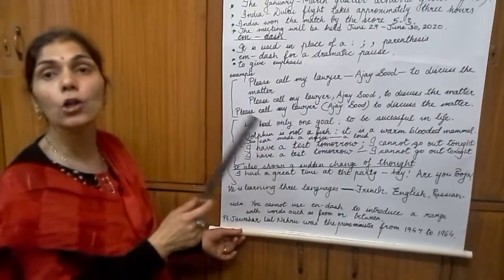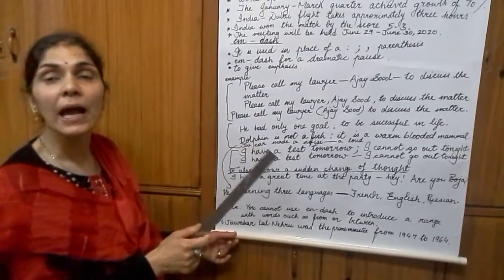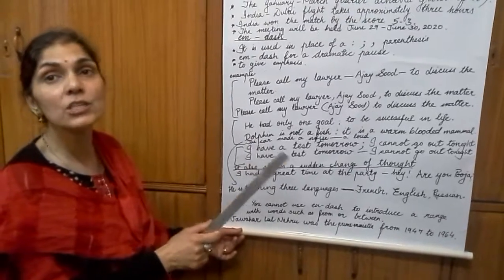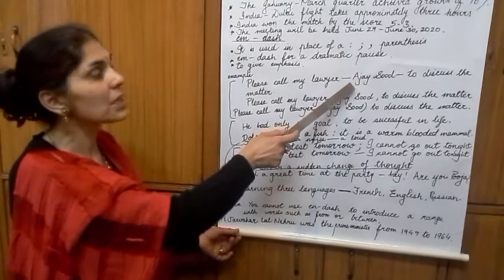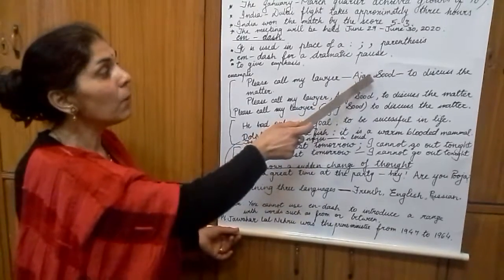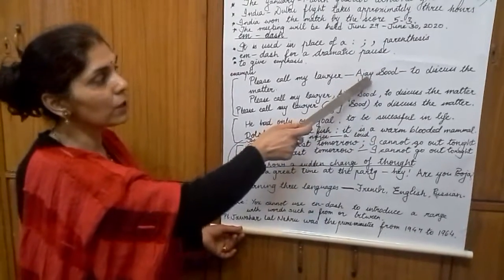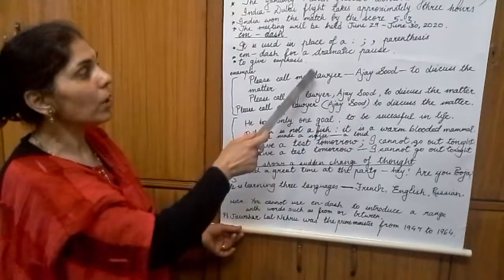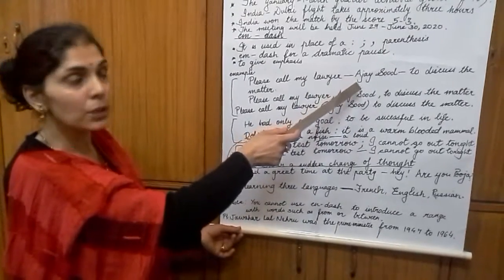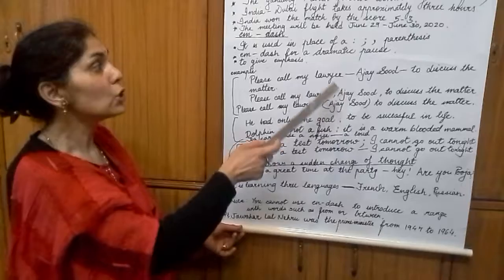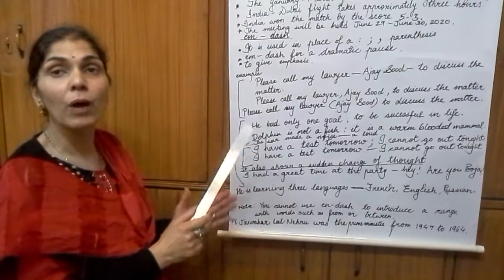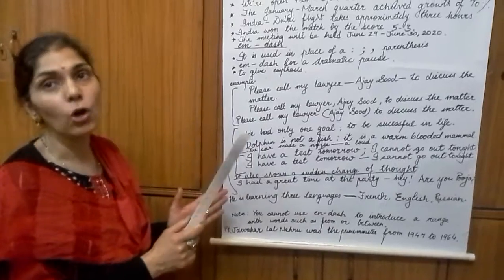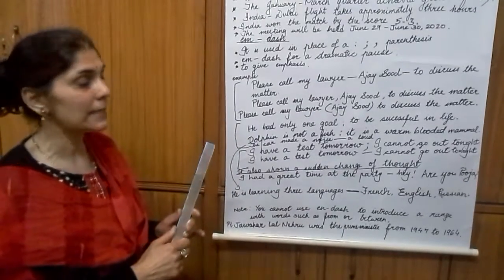Please call my lawyer—Ajay Sood—to discuss the matter. And this gives emphasis to the name Ajay Sood here. And you have used this em dash on both sides of the name. So if you want to give emphasis to a part of the sentence, then you have to use an em dash on both sides of it.